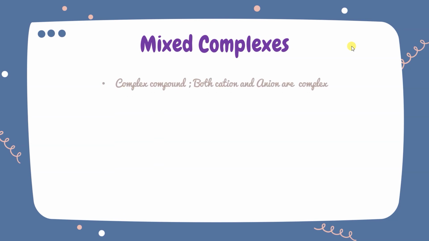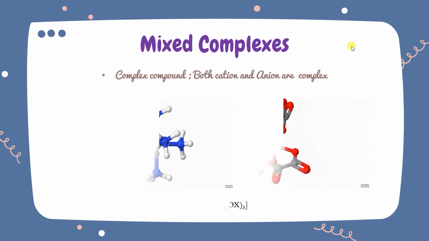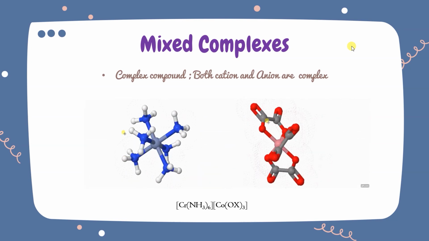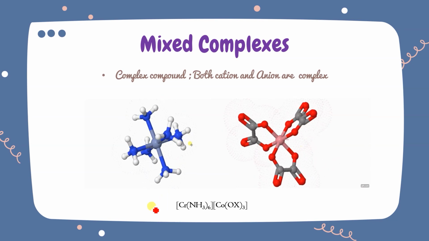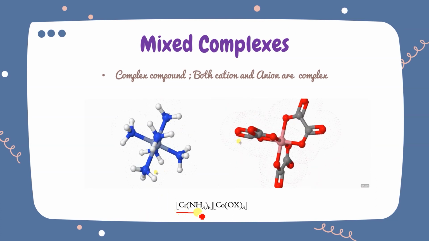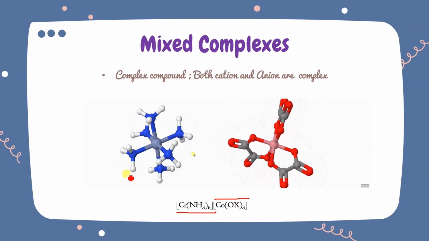Mixed complex means both the cation and anion are complex. That means the compound is going to start with the big parentheses and it will end with the big parentheses too. So two big parentheses will be there, two complexes will be there. Let me show you with the example. You can see the first cationic part, this one is the cation and this one is the anion.